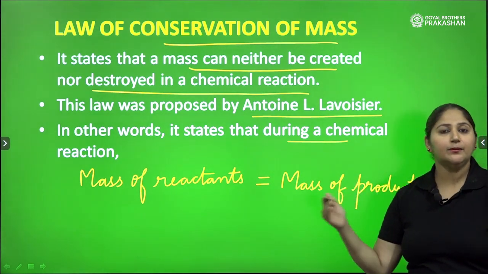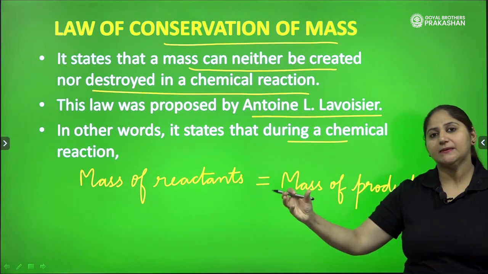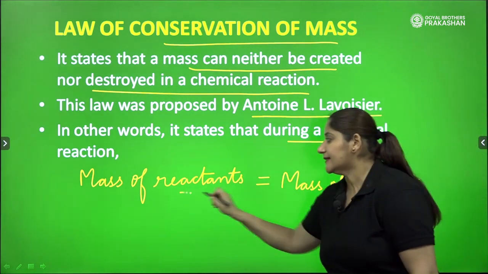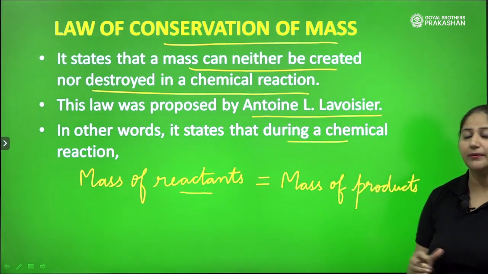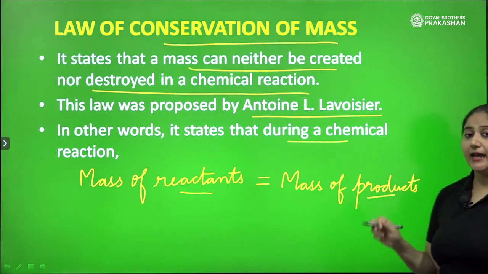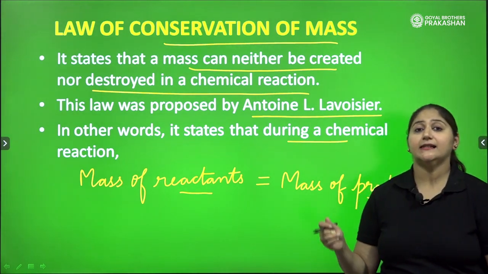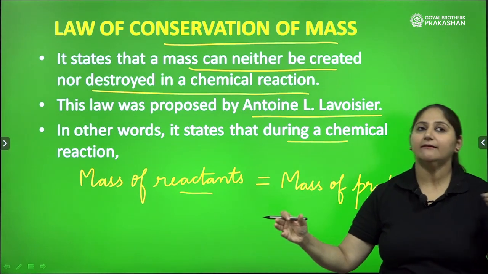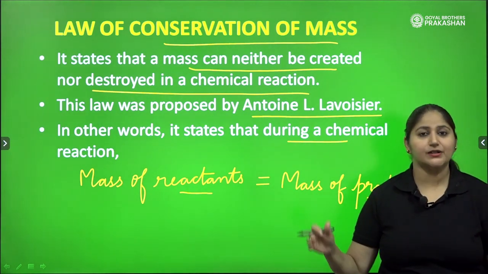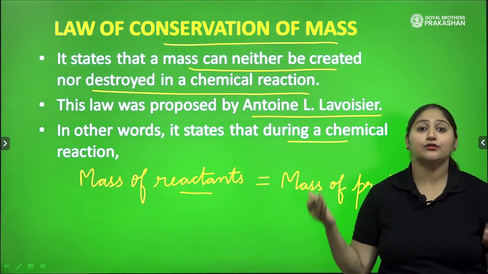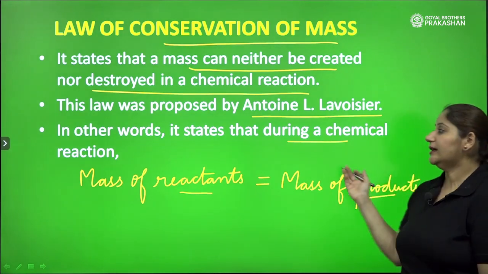So if a chemical process occurs, the initial substances are reactants and the final substances formed are products. And what do we mean by the law? It says that the initial substances and final substances during the reaction will have the same mass. They should have equal mass during a chemical reaction.